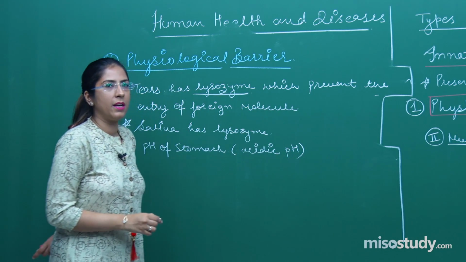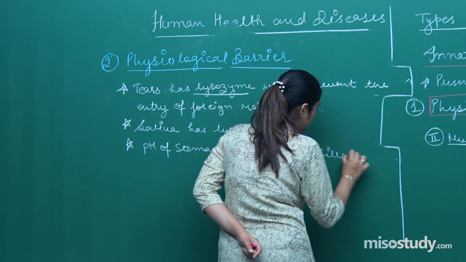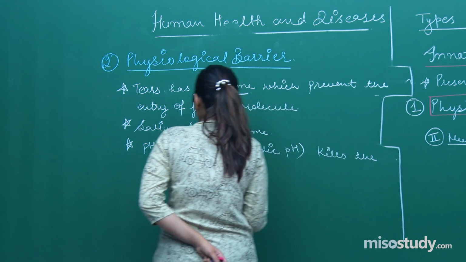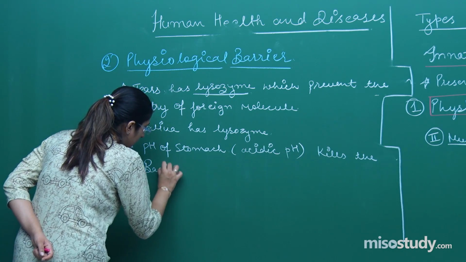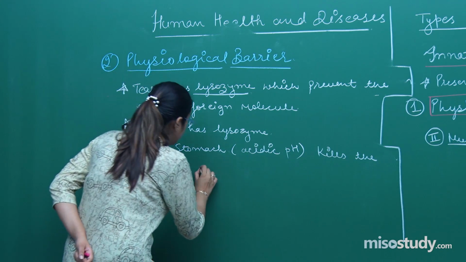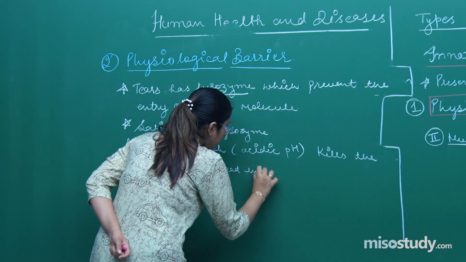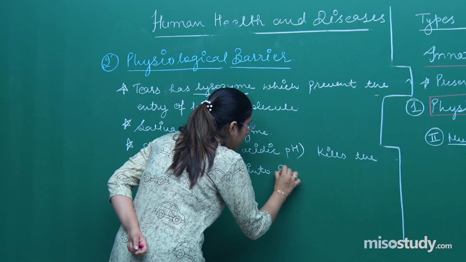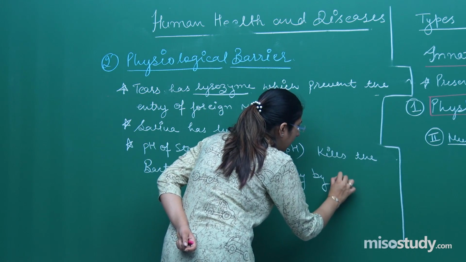This acidic pH kills the bacteria entered into the body by digestive tract.